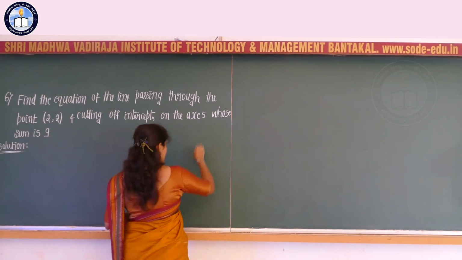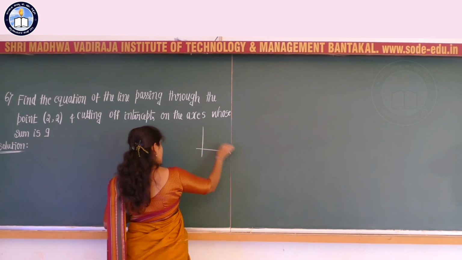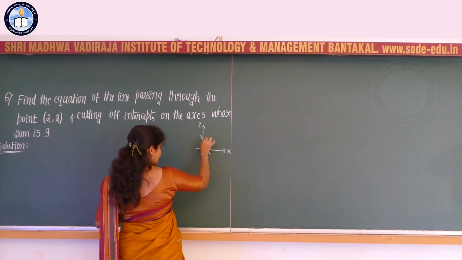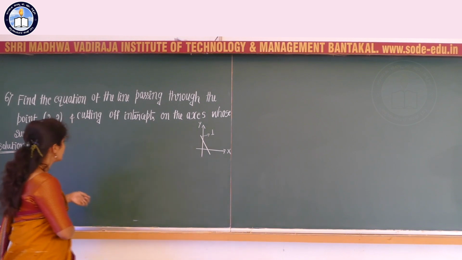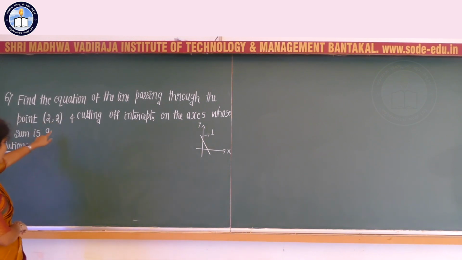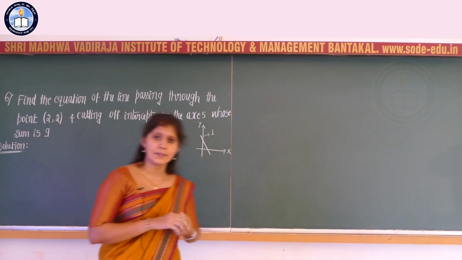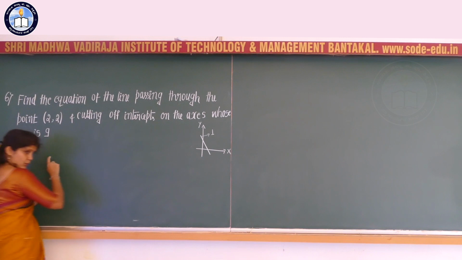Let me try to get a rough diagram. Consider the coordinate axes, x-axis and y-axis. Consider this as the required line L. The line passes through the point (2, 2) and cuts off intercepts. The x-intercept I can consider as A and the y-intercept as B. The sum of those two intercepts is equal to 9.